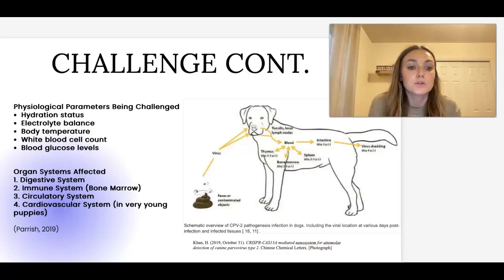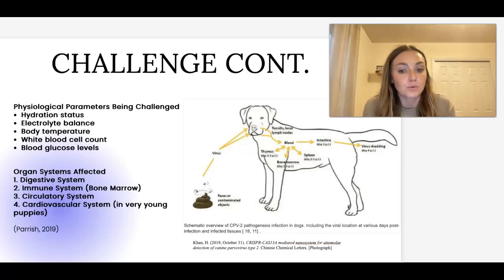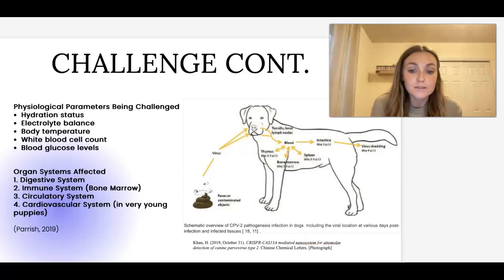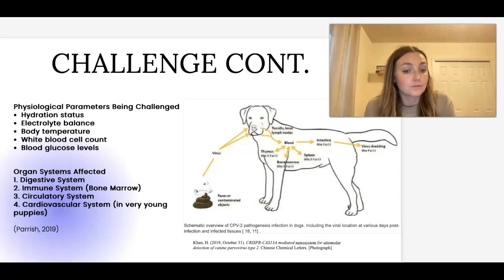CPV also affects multiple organ systems, each of which plays a vital role in maintaining the dog's overall health. The digestive system is one of the primary targets, where the virus damages the intestinal lining, leading to malabsorption of nutrients, severe diarrhea, and significant fluid loss. The immune system, particularly the bone marrow, is also compromised as CPV destroys cells responsible for producing white blood cells, resulting in leukopenia and a weakened ability to fight off infections.